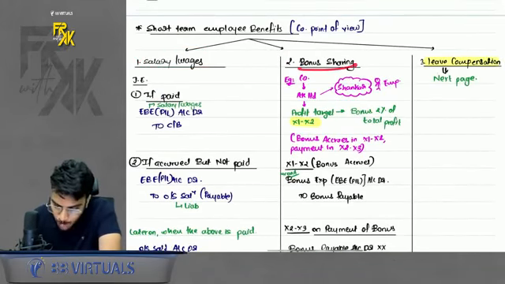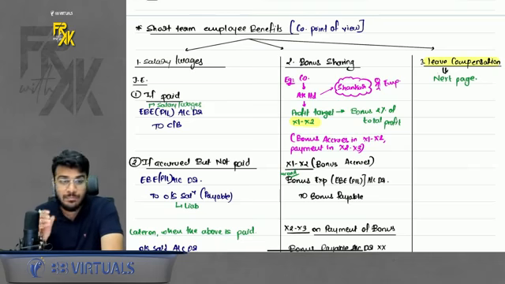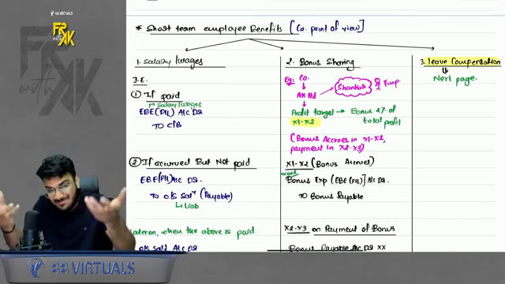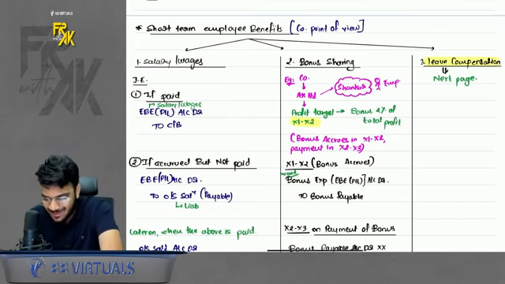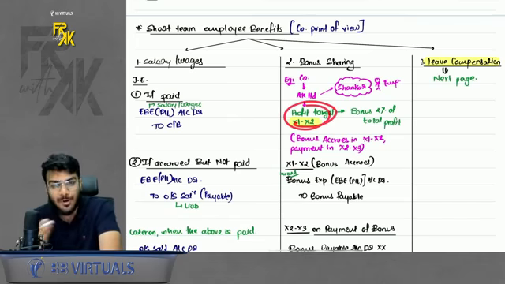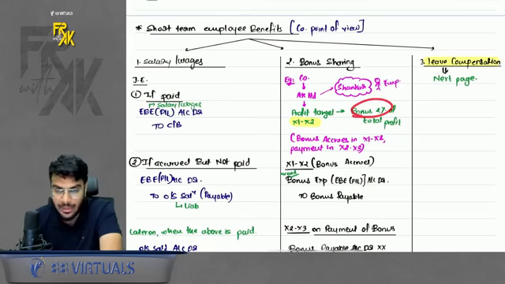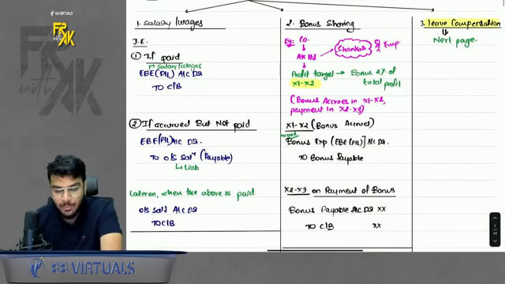Next part, bonus sharing plan. Now what is the meaning of bonus sharing plan? Sometimes the company gives a profit target to an employee, and they tell them that if they are able to achieve that profit target, they will give a bonus on that target. So this is known as bonus sharing plan.